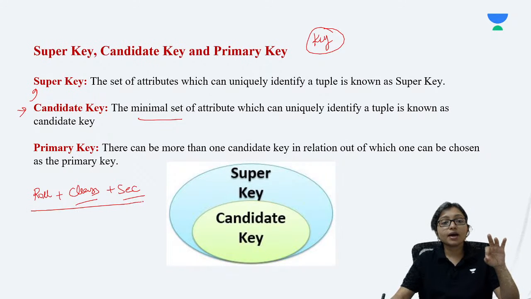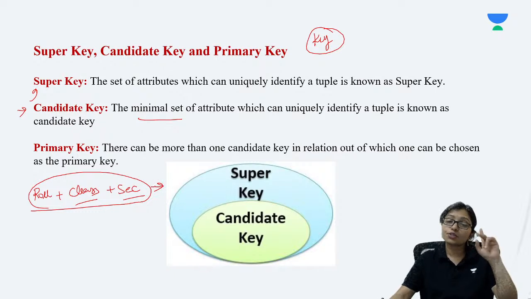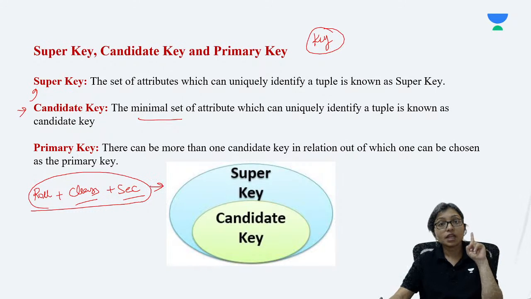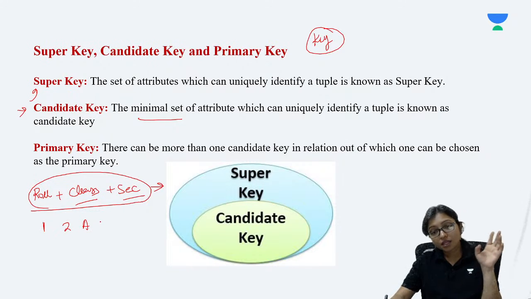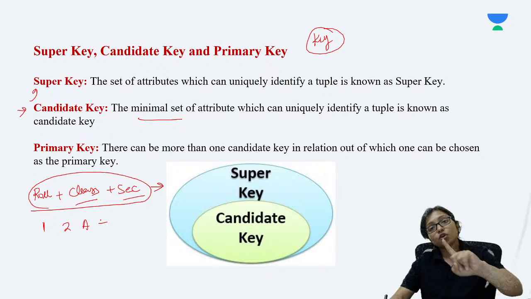If I say roll number 1 of class 2 of section A, that will be a single person only.